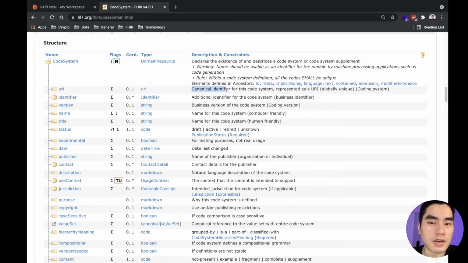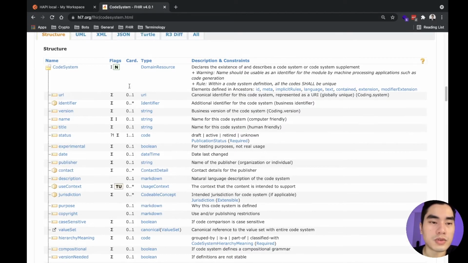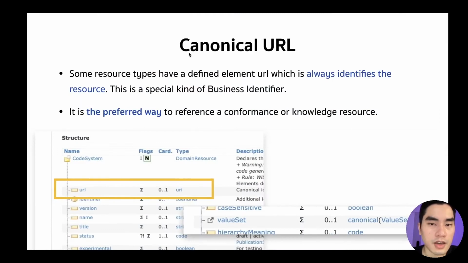This is the canonical URL, the canonical identifier that we can use to identify this resource quickly and easily. And canonical URL is the preferred way for referencing conformant resources and knowledge resources.